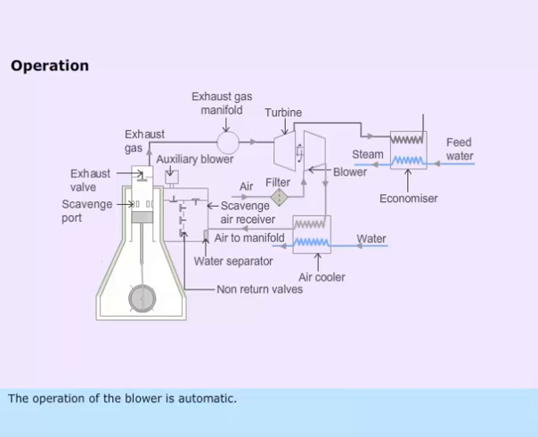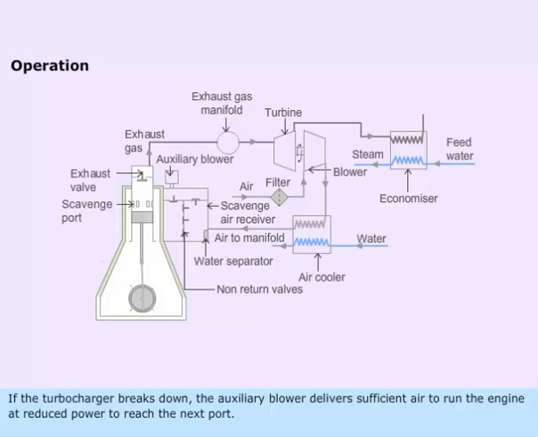The operation of the blower is automatic. The blower starts whenever the scavenge air pressure drops below a preset limit. It stops automatically when the pressure is sufficient. If the turbocharger breaks down, the auxiliary blower delivers sufficient air to run the engine at reduced power to reach the next port.